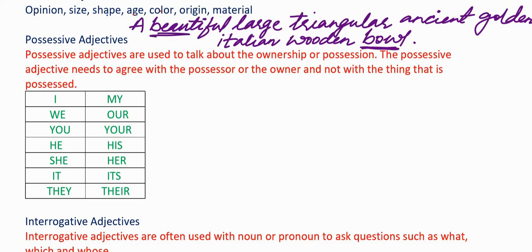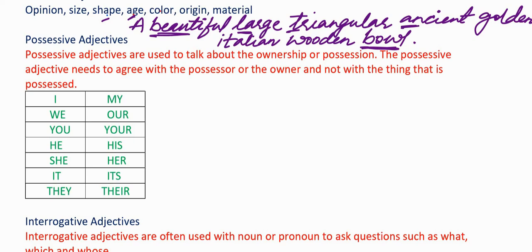Beautiful is an opinion or the quality, and then I have to write about the size. Large refers to size, and then comes shape. What shape is the bowl? Triangular. And then comes age. It is ancient, it's very old.